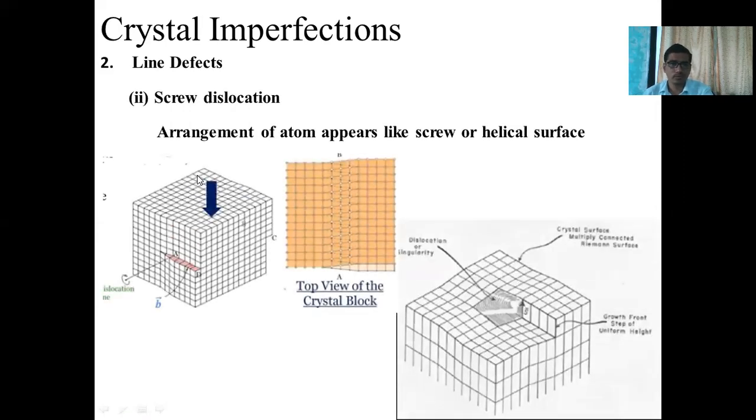This is also an example of the screw dislocation. The arrangement of atoms appears like a screw or helical surface. That's why this dislocation is called a screw dislocation. Here you can observe the dislocation due to the application of this force. And here also you can observe the dislocation in the perpendicular direction. Such a type of dislocation is called a screw dislocation.